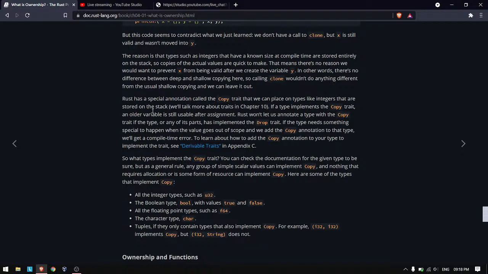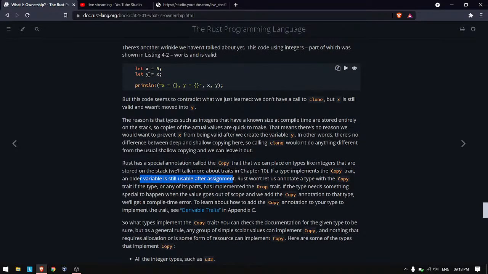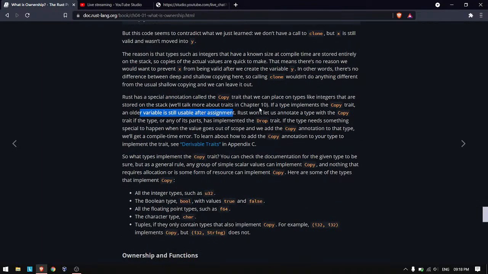And you can also annotate our types with copy and drop. But one key thing to note here is, if a type implements the copy trait, an older variable is still usable after assignment. Like here, we are copying it, but x is still accessible even after assignment. And we can't annotate a type with the copy trait if any part of it implements the drop trait.